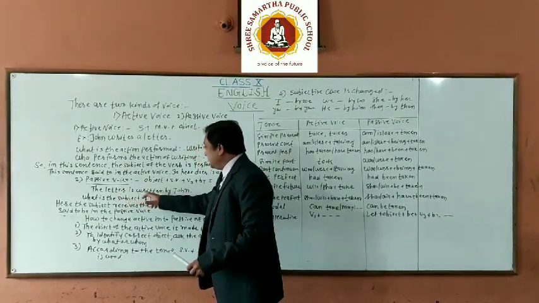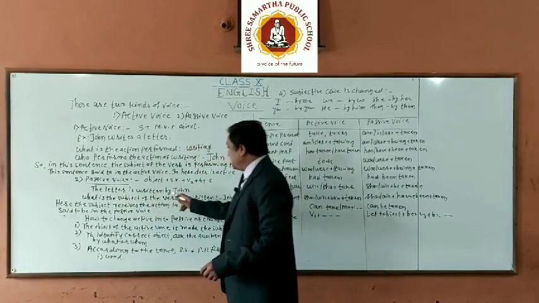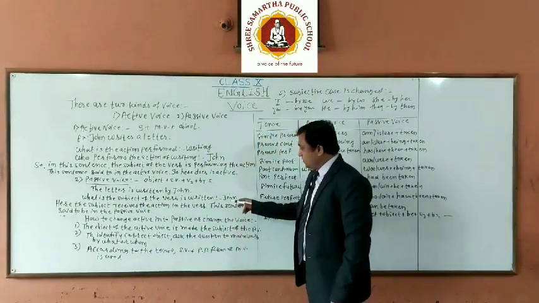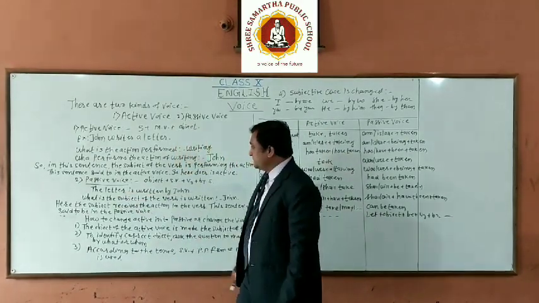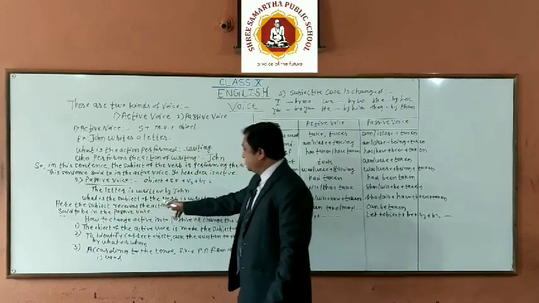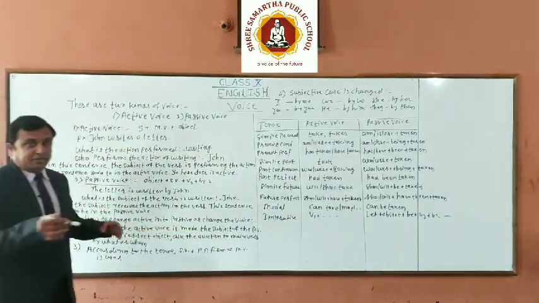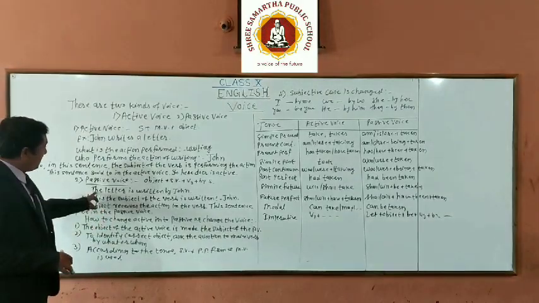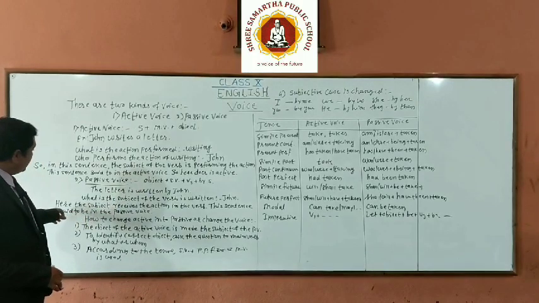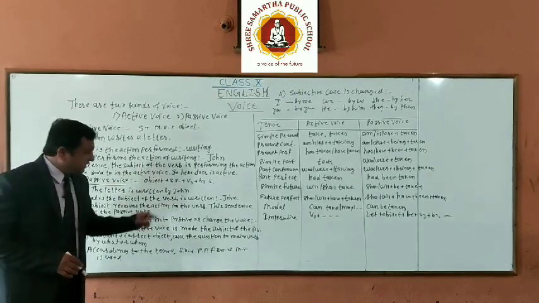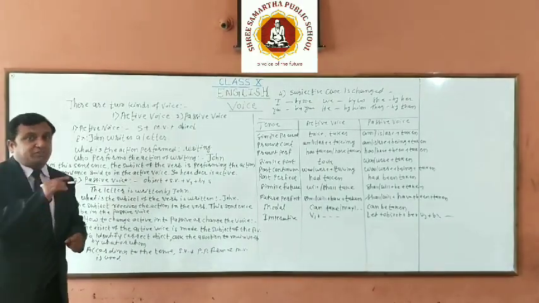The letter is written by John. Now what is the subject of the verb is written? Here the subject of the verb is written, the letter. Here the subject receives the action in the verb. Now see the difference and see the change. Here the letter receives the action, and we may say that the subject receives the action in the verb. So this sentence is said to be in the passive voice.